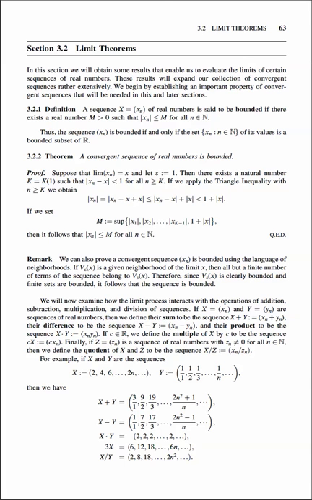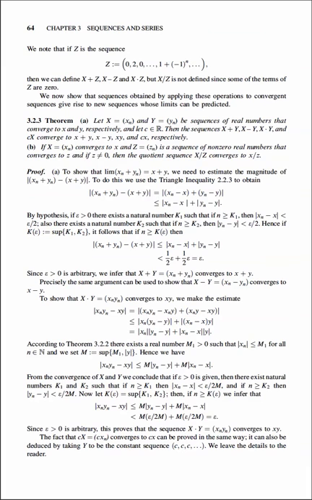Below that remark, we go into a discussion of sums, differences, products, multiples, quotients of sequences. Hopefully it's relatively straightforward what they mean by those things. And 3.2.3 is a theorem about them. It says, for instance, that the limit of a sum of sequences is the sum of limits, exactly how you would expect it to be, and so on. They separate out quotients to part B because they need the bottom thing to be non-zero. They just have an extra hypothesis there.